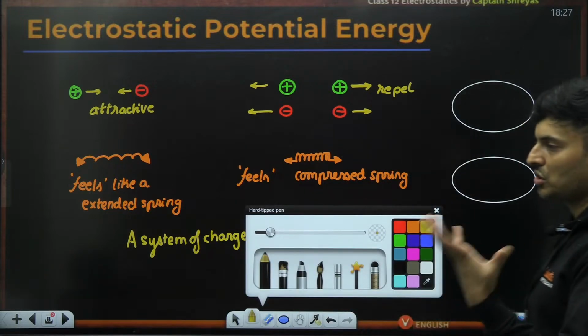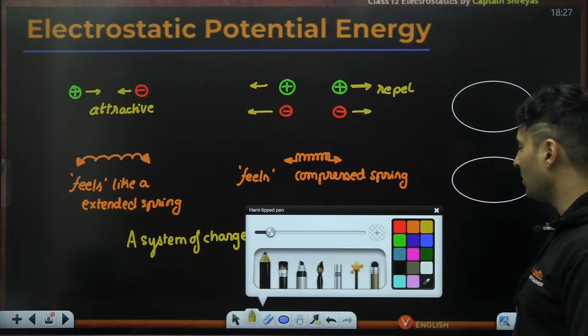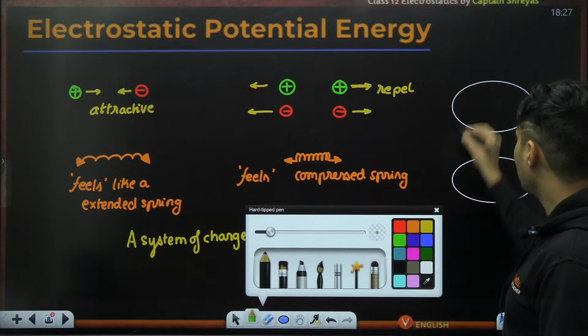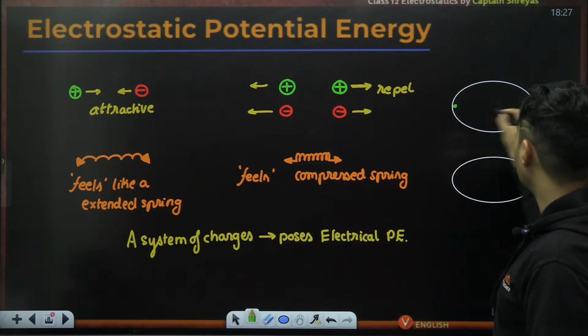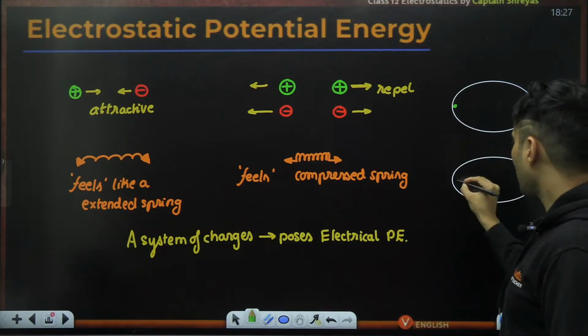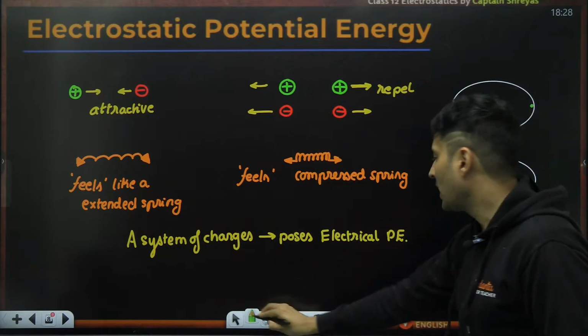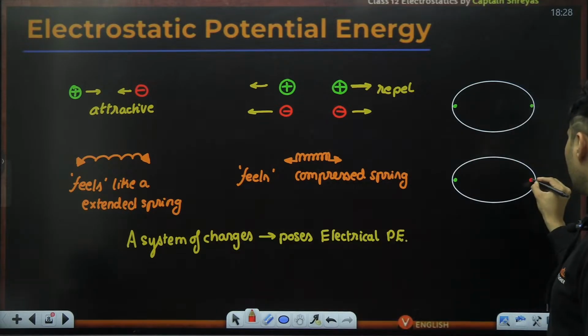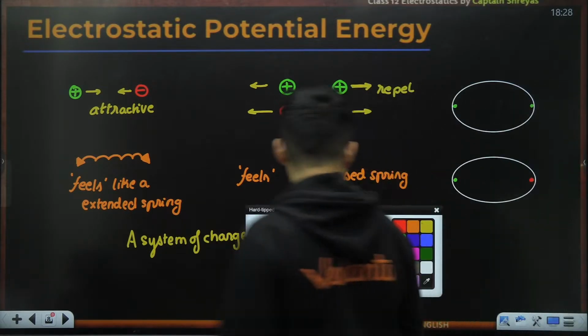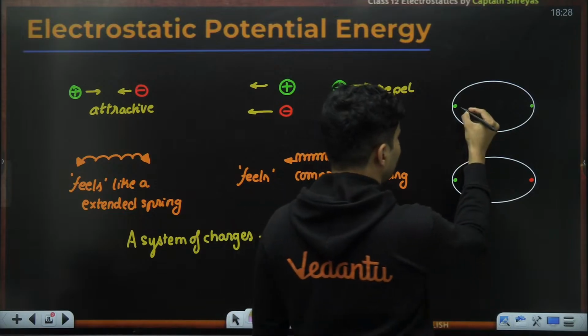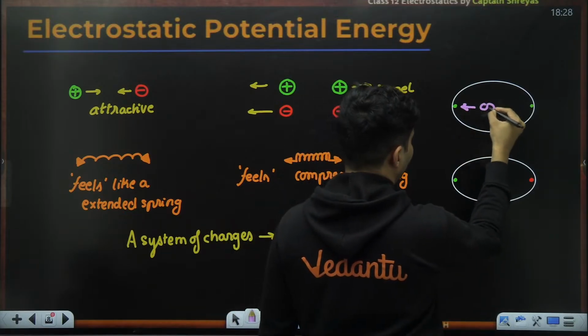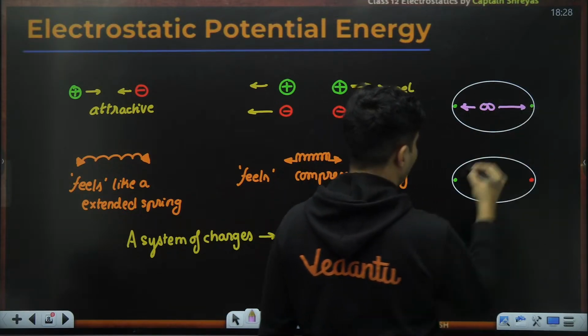One charge is here, and the other charge is over here. So there is infinite distance between them.